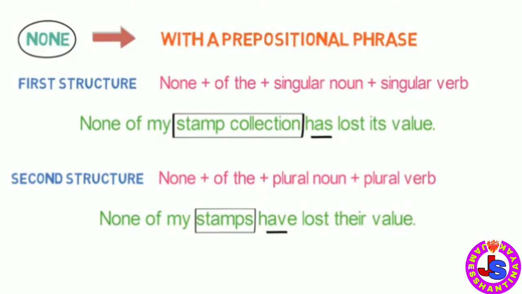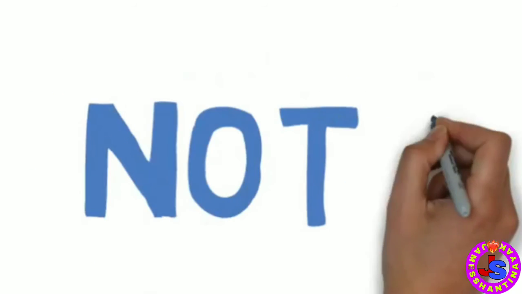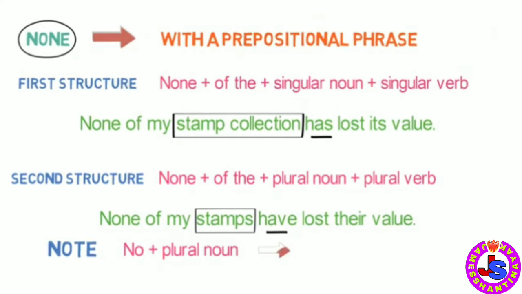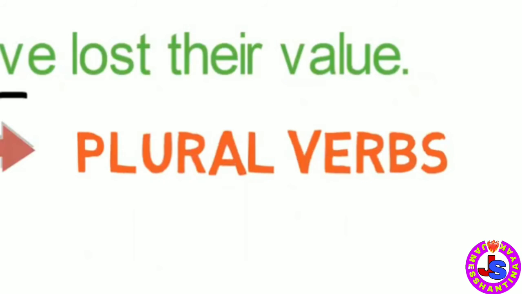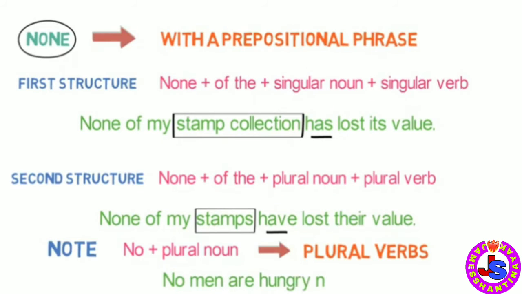So did you get an idea how none behaves? Please also note, no plus plural noun takes a plural verb. For example, no man are hungry now. So this is rule number 7. When none is used with a prepositional phrase starting with of, the verb can be both plural and singular based on the subject. Let's look into the next rule.